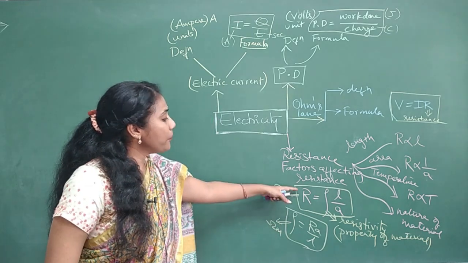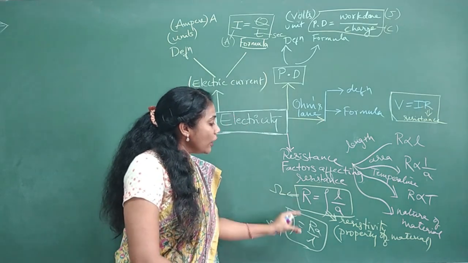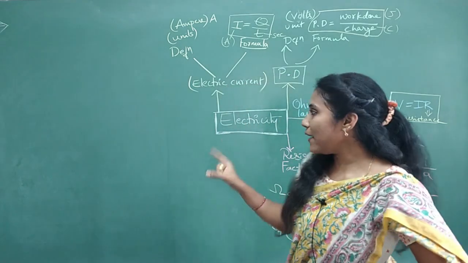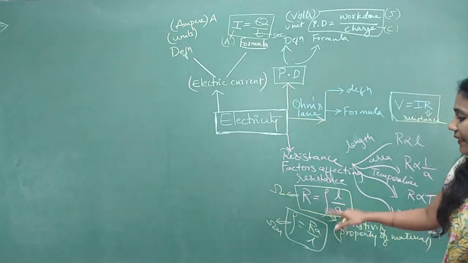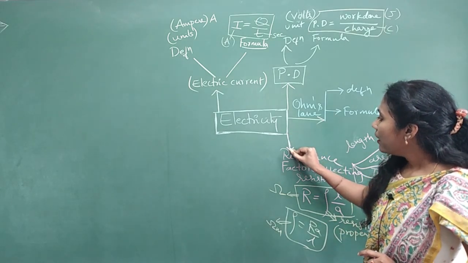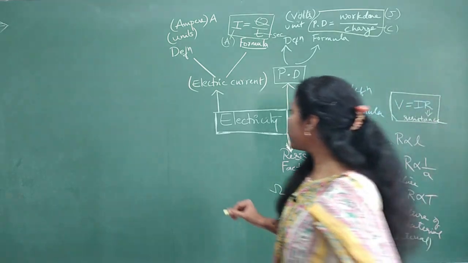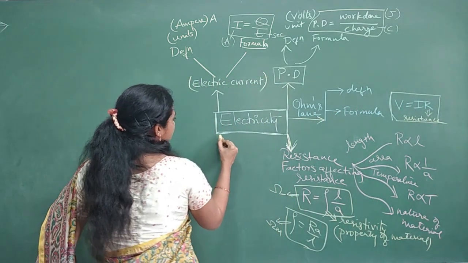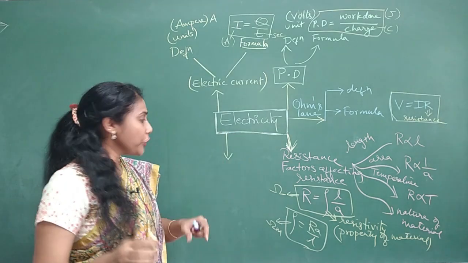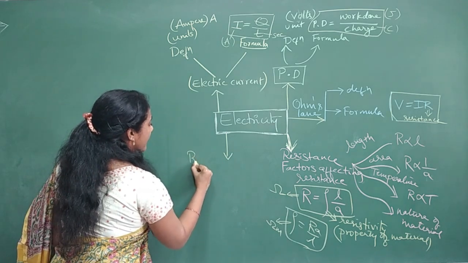Both problems are very, very important, and this is one of the models of electricity problems. You have to concentrate the problems on these formulas. Fine. So that is all about resistance and resistivity. The next topic that I am going to discuss is resistors in groups. Let me write it here.